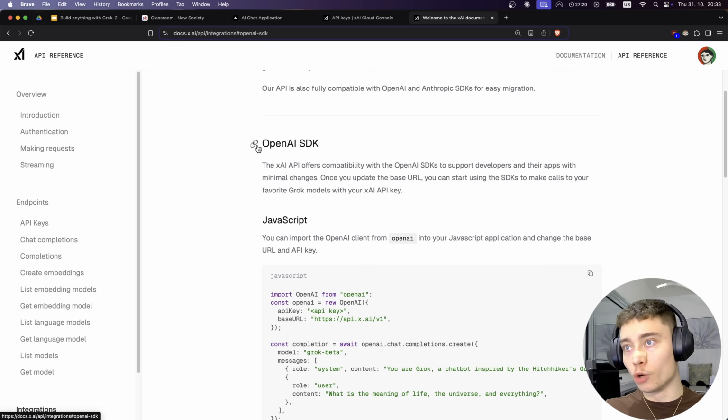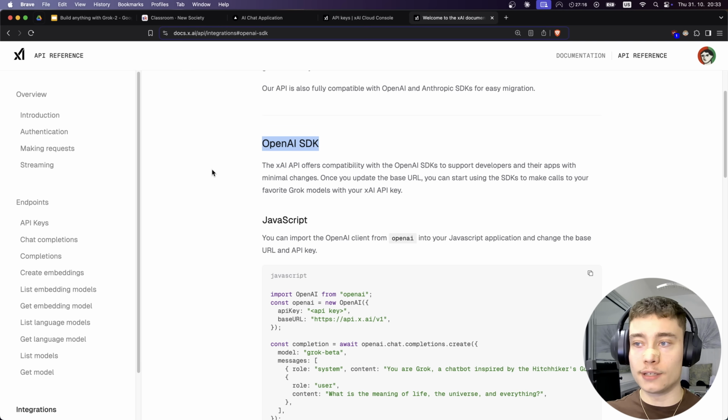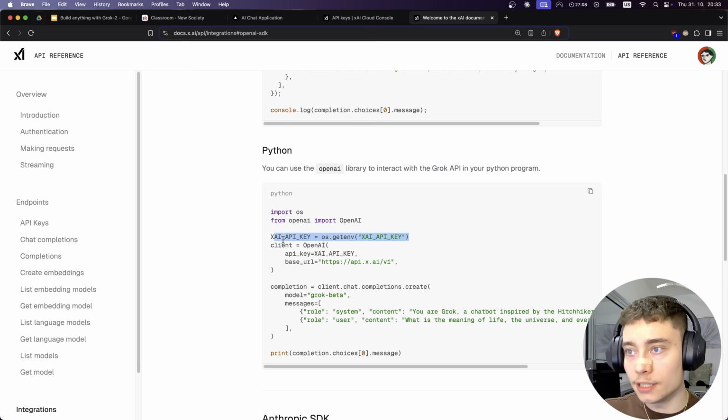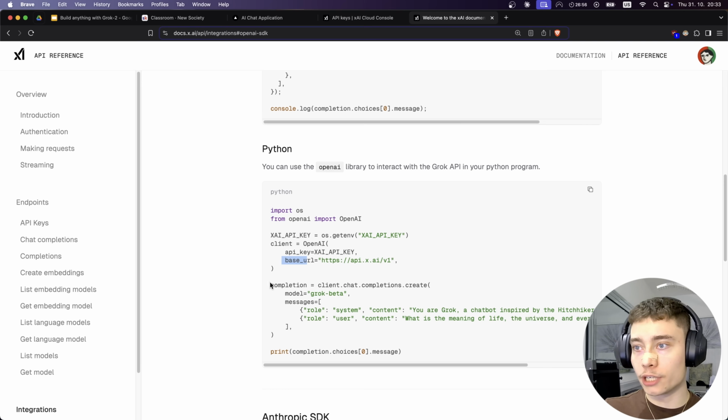Anyways, we want the OpenAI SDK, which, if you've built anything with the OpenAI API or any other API that uses the OpenAI endpoint, you will be familiar with this. It is very easy to understand. You simply import os, then you import OpenAI. You set the API key, you create a new client where you feed in the API key and you change the URL. Since we're using OpenAI and we want Grok-2, which obviously is from XAI, we need to change the base URL and then we get a chat completion.